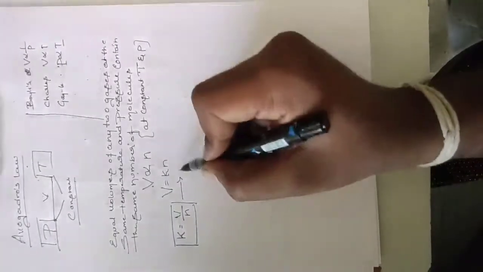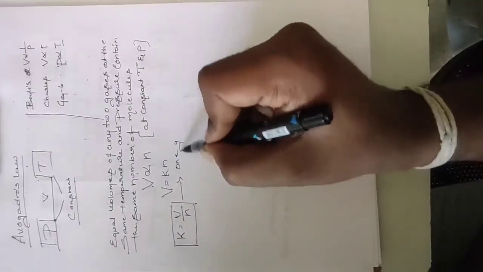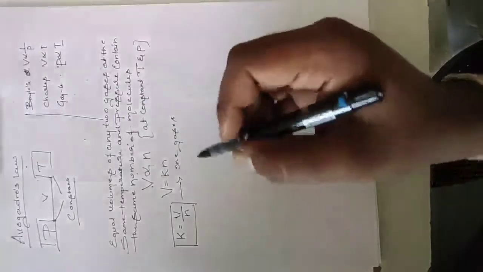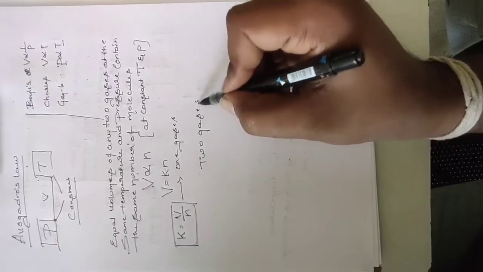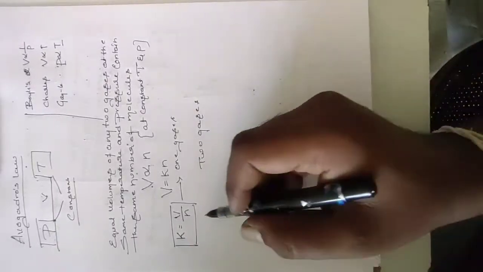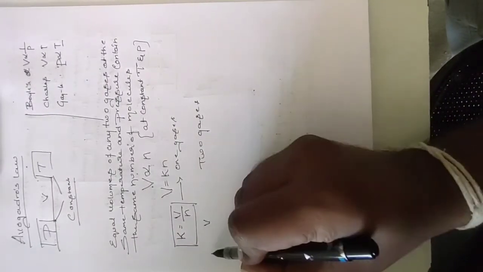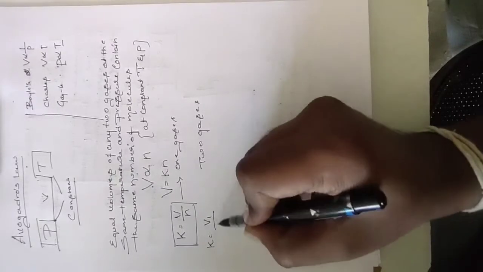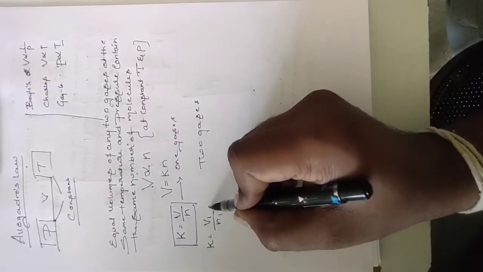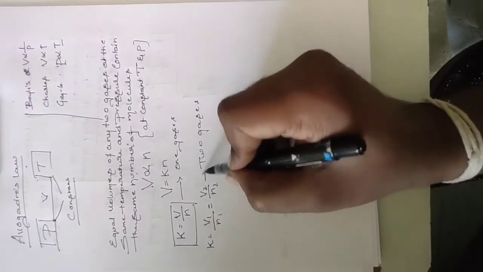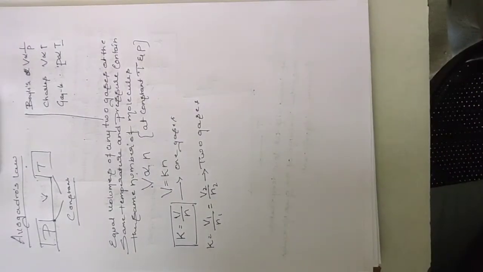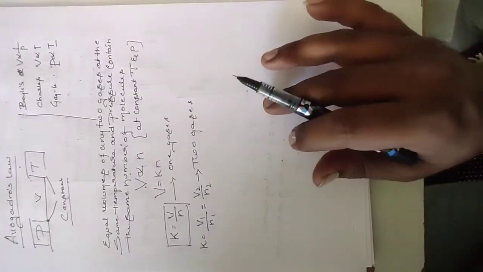This is for a single gas, or one gas formula. If you take two gases, for example, see what we will write: K equals V1 by n1 equals V2 by n2. Can you understand this? Okay, we take one simple example so that you can understand briefly.